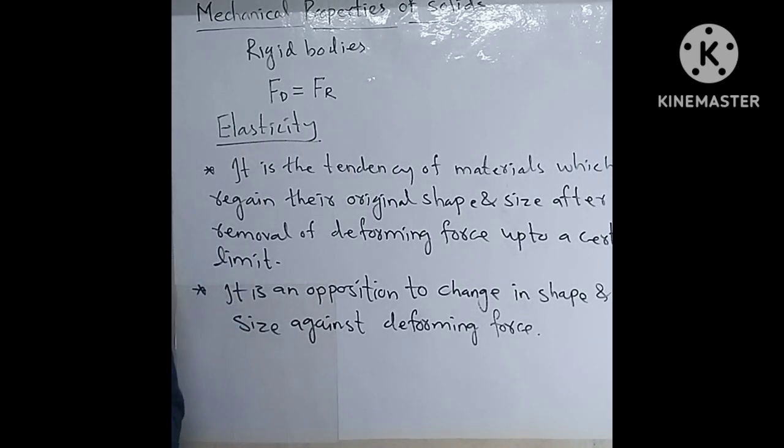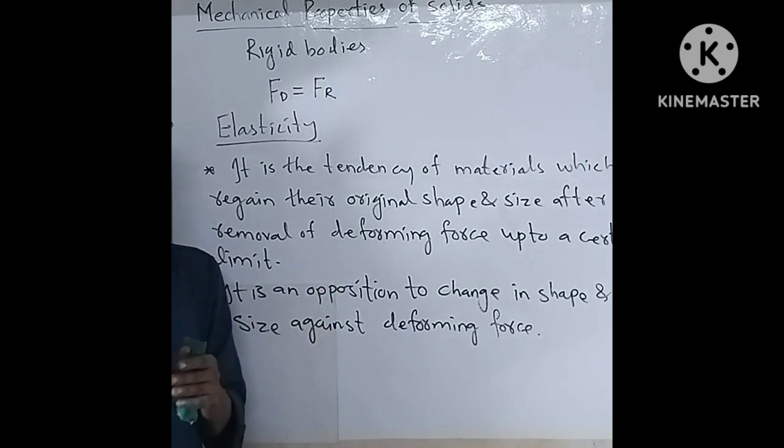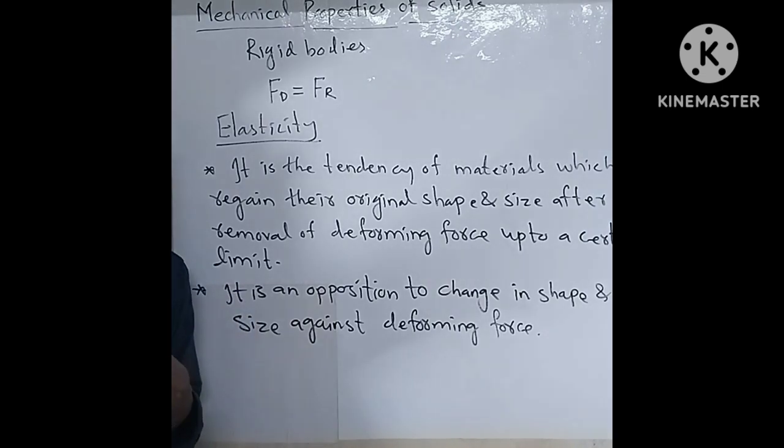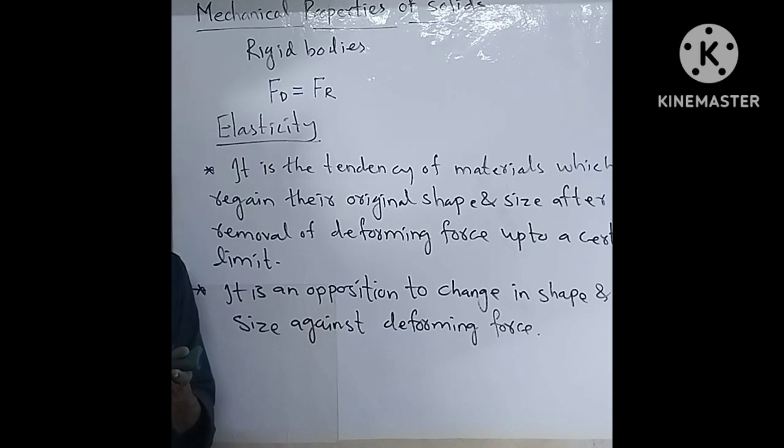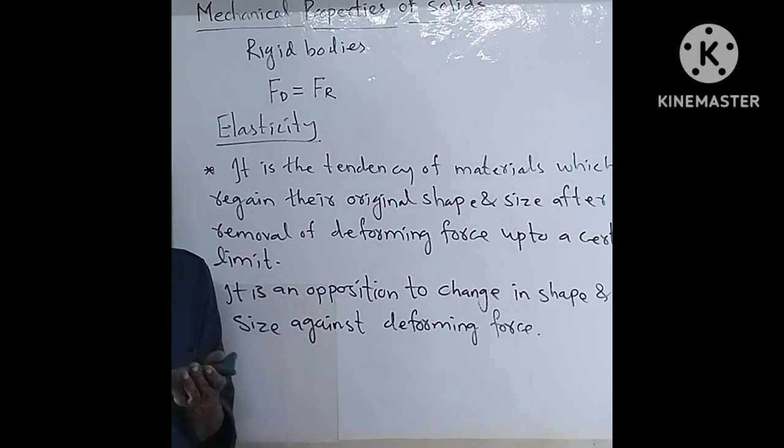There is a limit. And when we apply a deforming force on steel, what happens? Steel resists and opposes the deforming force. When we remove the force, steel vibrates and very quickly, as compared to rubber, regains its original shape and size.